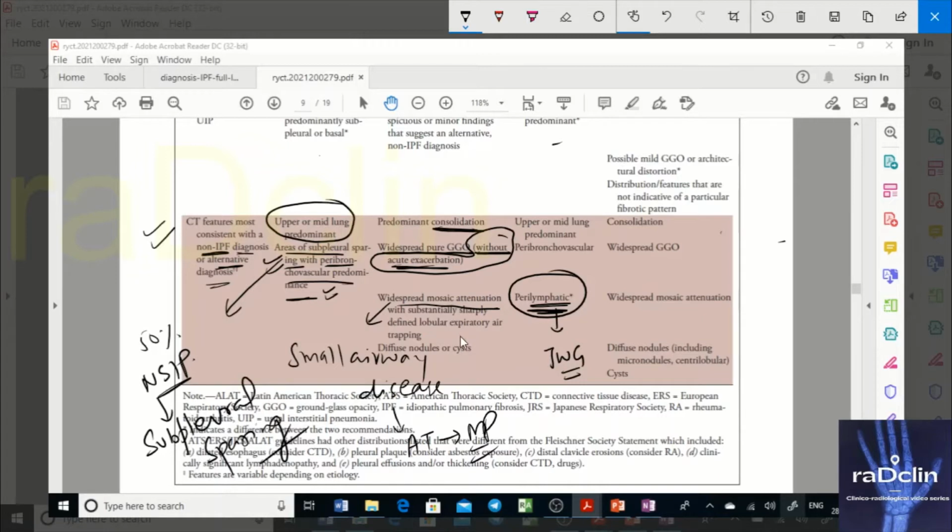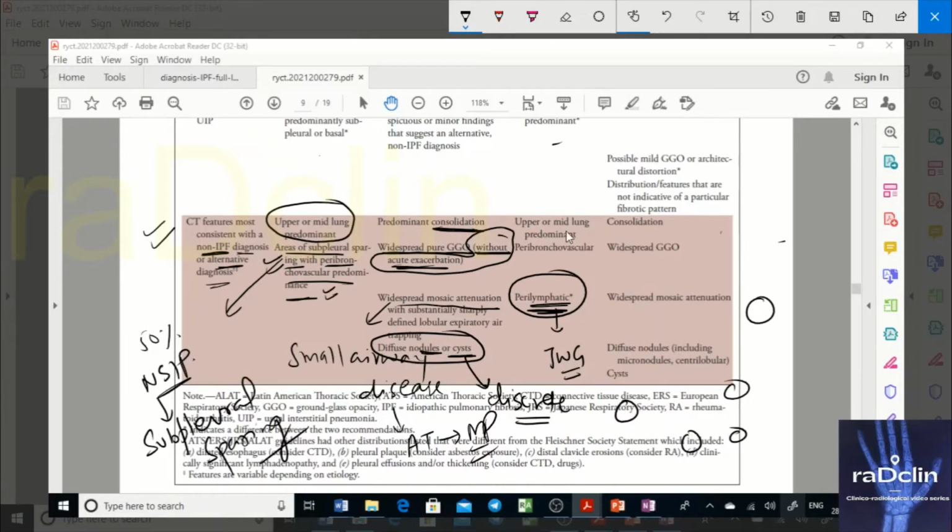Then you see diffuse nodules or cysts. These cysts are different from honeycombing cysts; these are discrete cysts. I have shown you the criteria of honeycombing and what exactly honeycombing looks like. If you are seeing cysts scattered like this, or nodules, they go against UIP.